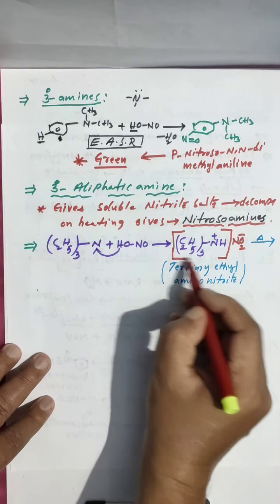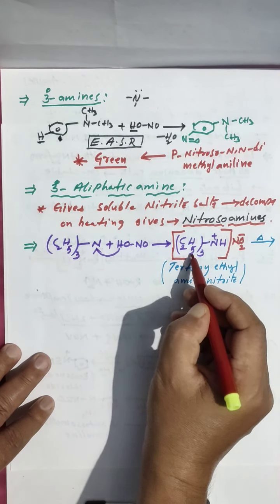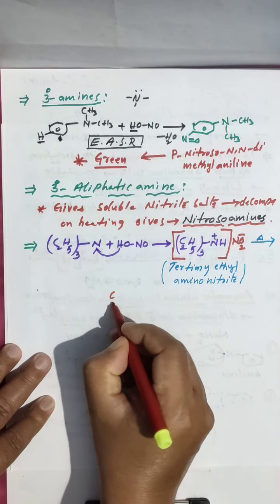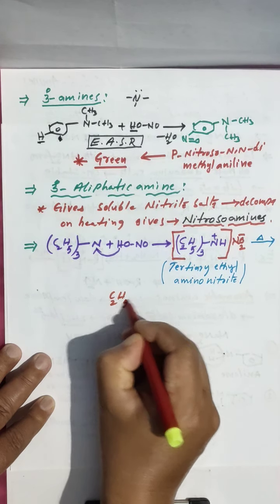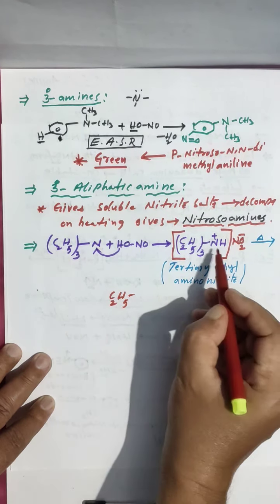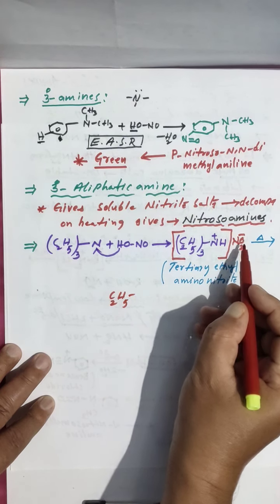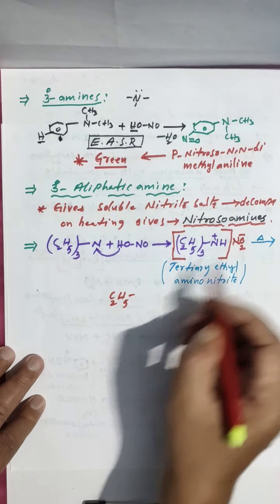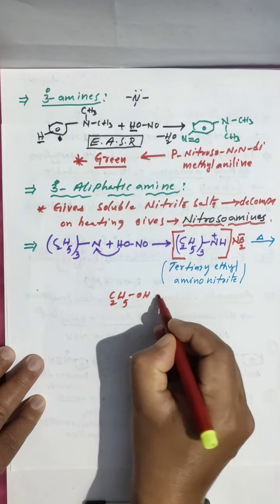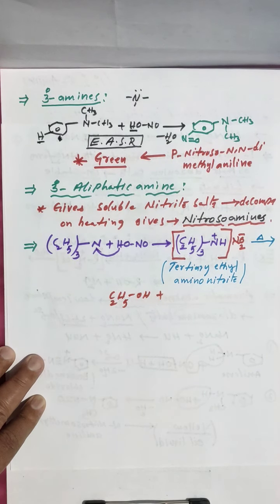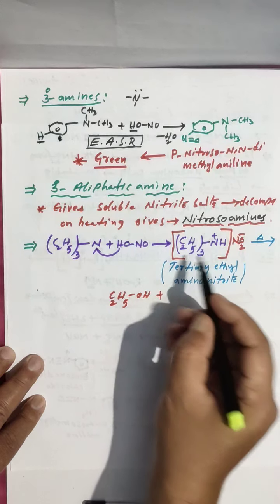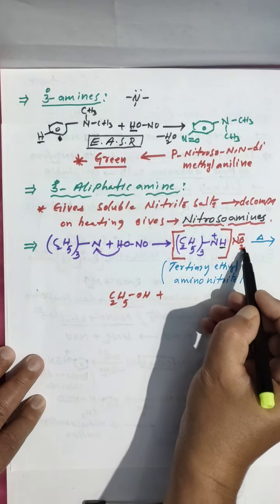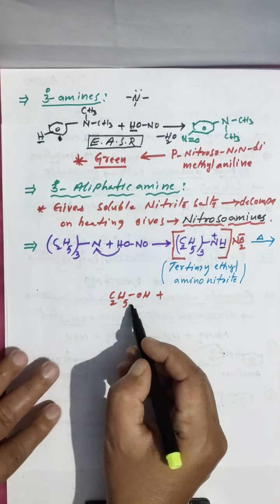See, 3 groups are there here. Of them, one group C2H5 reacts with 1 hydrogen and 1 oxygen, OH group. It will form ethyl alcohol.